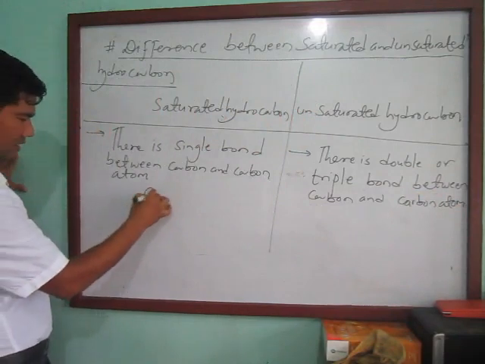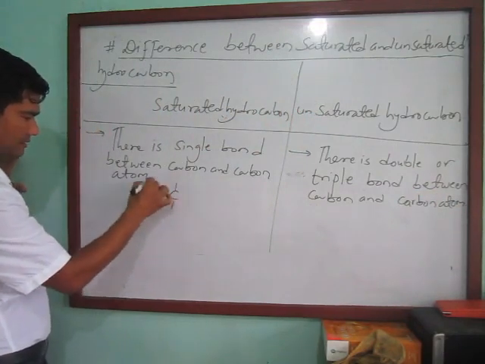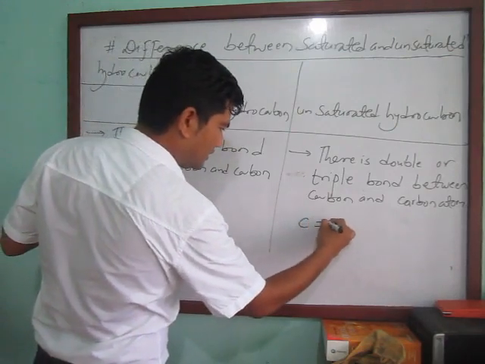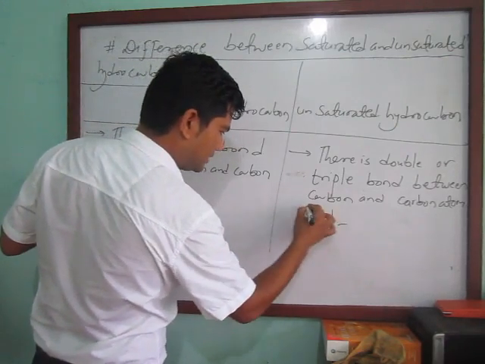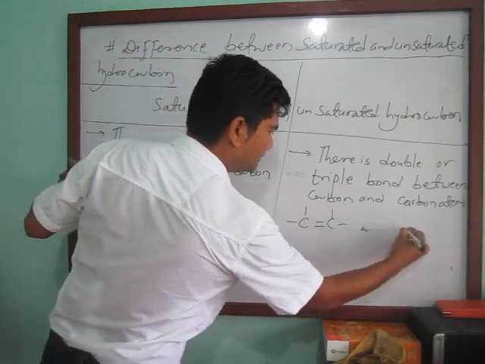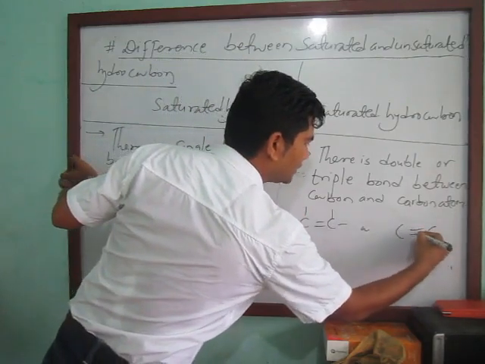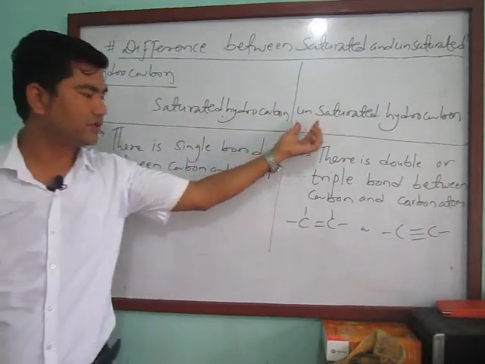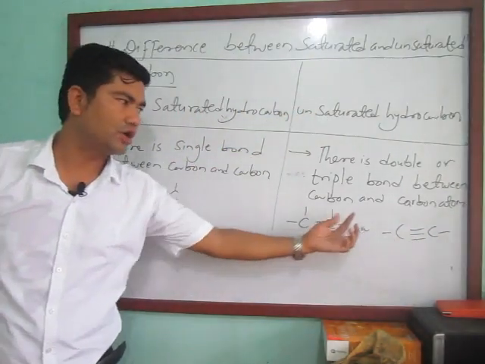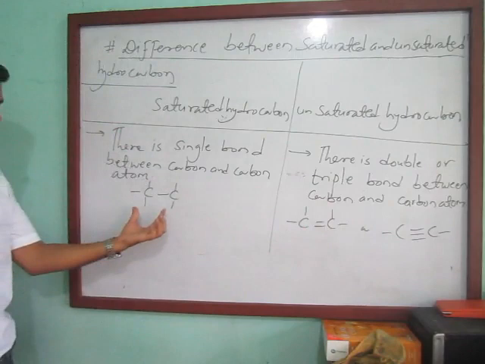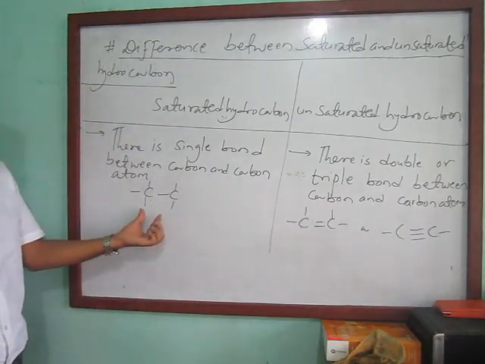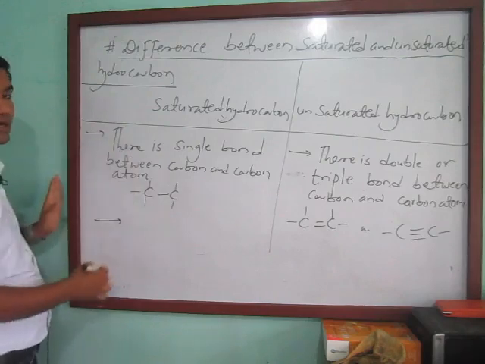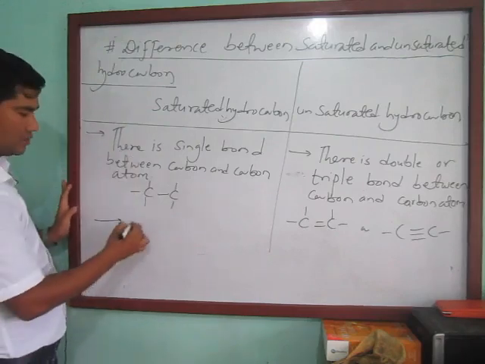So here is a single bond between two carbon atoms like this, but here like this, or 1, 2, 3 triple bond. So in unsaturated hydrocarbon there is a double or triple bond between two carbon atoms, but here is a single bond between two carbon atoms, and these saturated hydrocarbons are stable hydrocarbons.